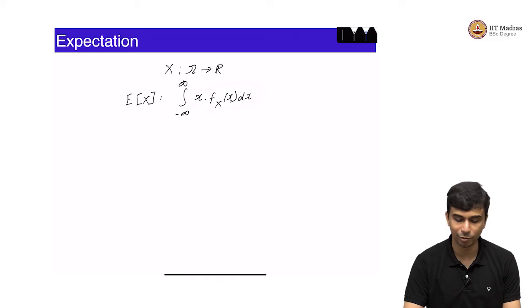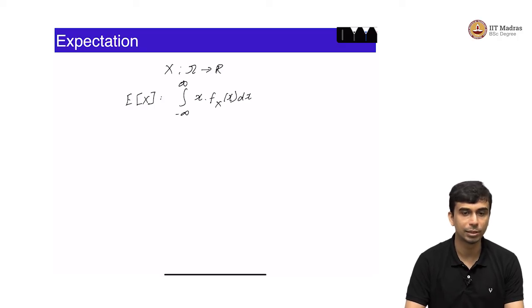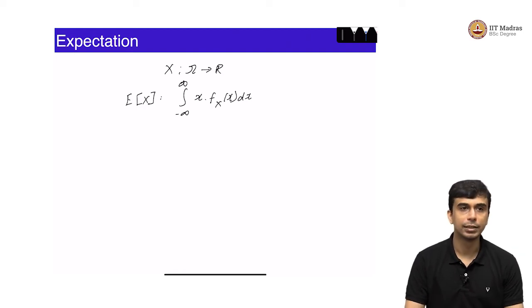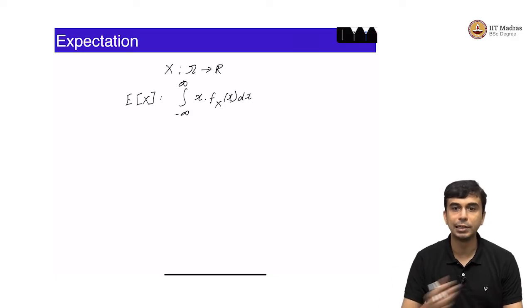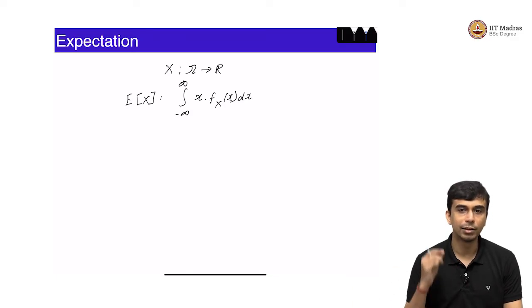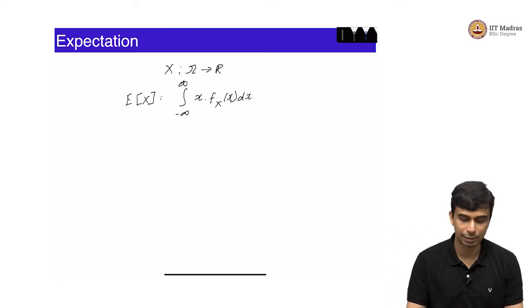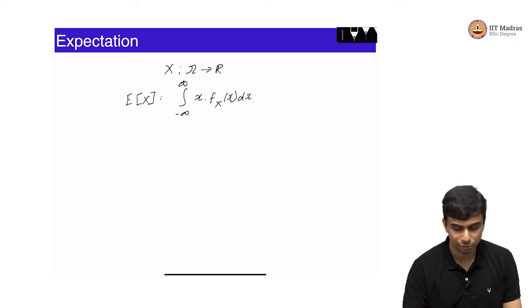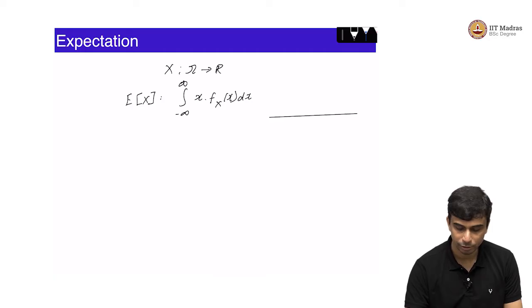Right. The only difference is that you have a dx here and an integration, which replaces the summation for the discrete random variable case. The physical meaning remains the same, where in the case of discrete random variables I asked you to imagine the probability mass function as a literal mass on a scale, and the point at which you can balance the scale is the expectation.